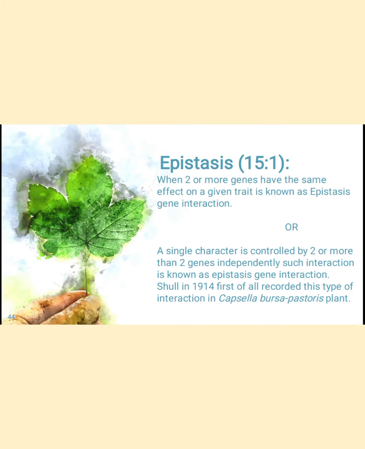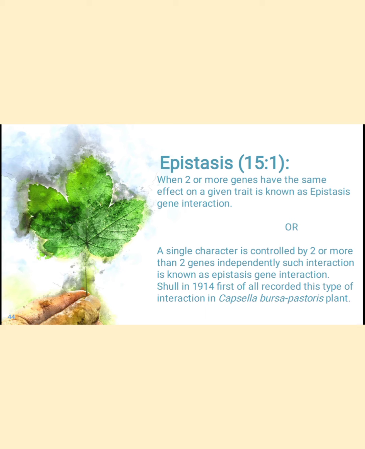Let's see the second concept, or interaction number 2. Previously we saw that when two genes are present alone they produce their own trait, but when present together they produce a different trait.